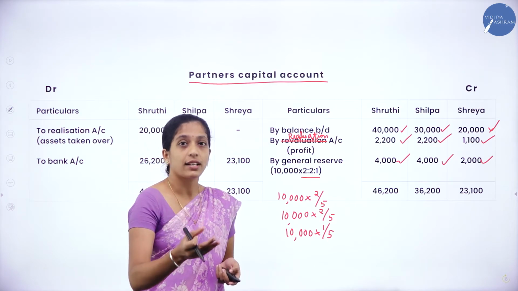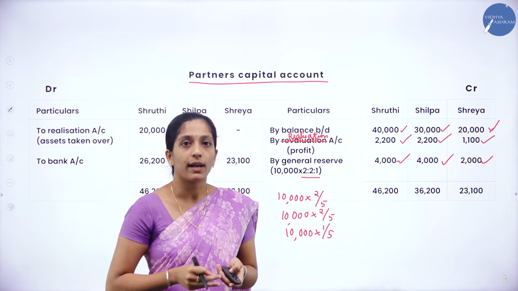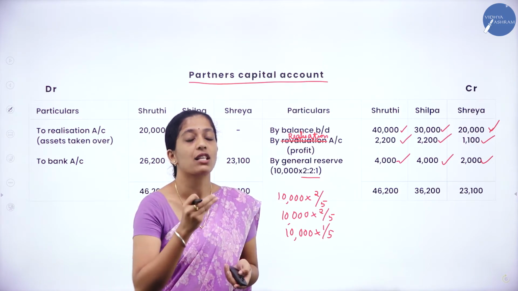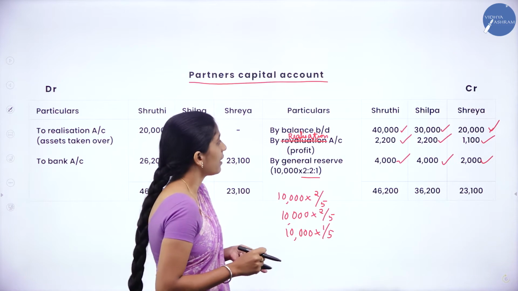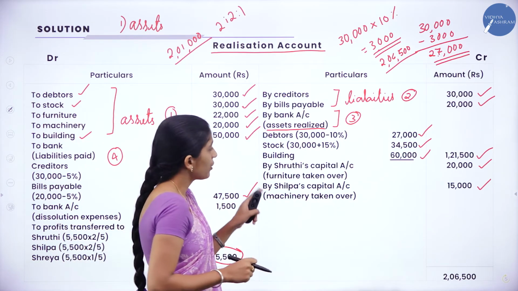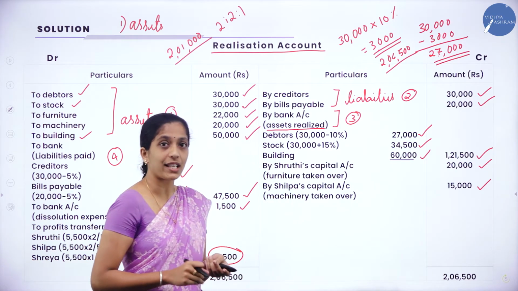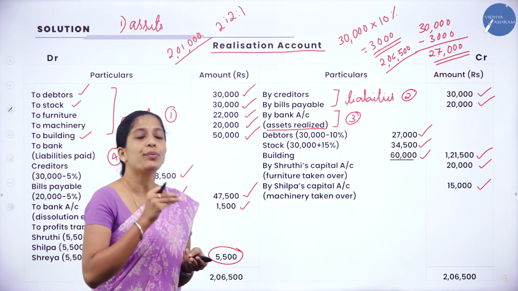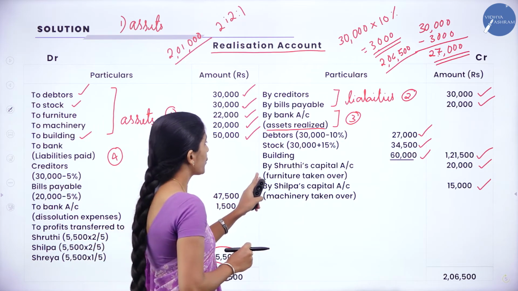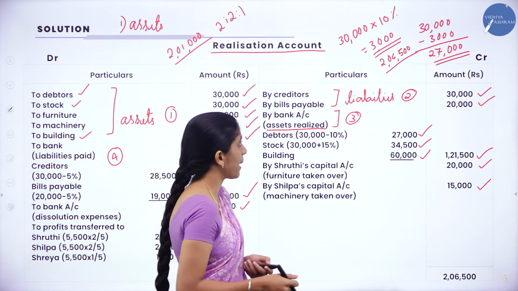Now there are certain adjustments where they have told that certain assets have been taken over by the partners, which we had transferred to their partner's capital account, right? Go through the realization account. Here, assets taken over: we have transferred to Shruti's capital account and Shilpa's capital account, right? So how do we record it in our partner's capital account? We'll record it as to realization account.